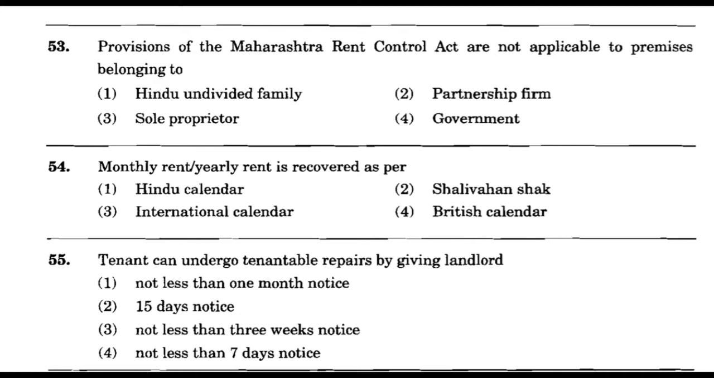Now question number 55. Tenant can undertake tenantable repairs by giving the landlord option number 1, not less than 1 month notice, option number 2, 15 days notice, option number 3, not less than 3 weeks notice, option number 4, not less than 7 days notice. And the correct answer is option number 2, 15 days notice.